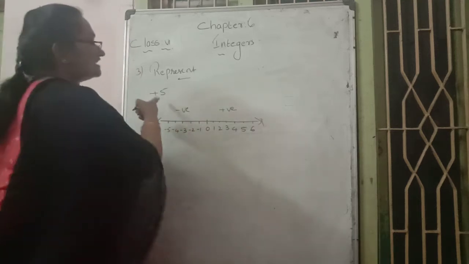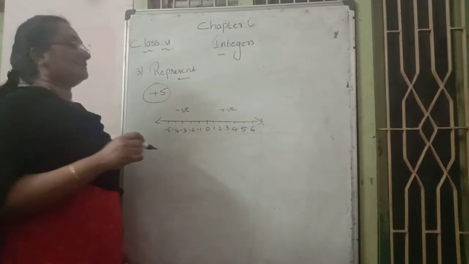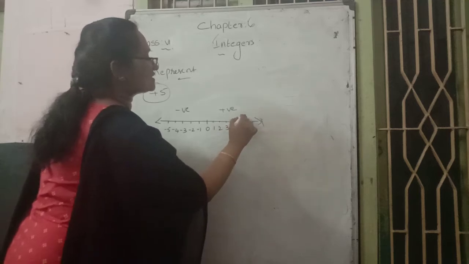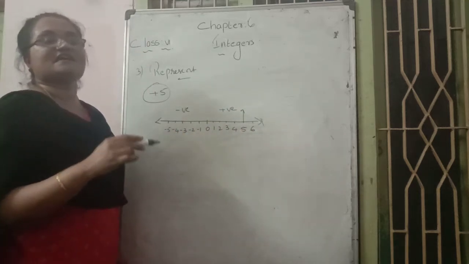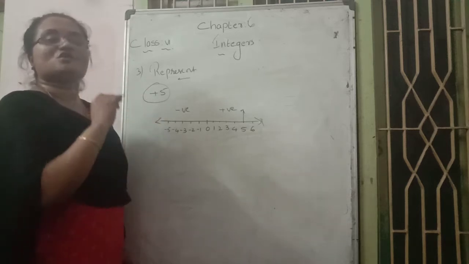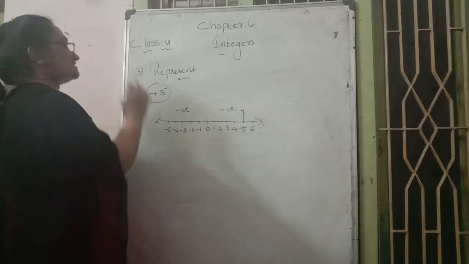Like this way. What are they asking? They ask to represent positive 5 on the number line. Positive 5 is our positive value, marked in this way. Draw the number line and represent the given number on that number line. That is your second bit question in that exercise.